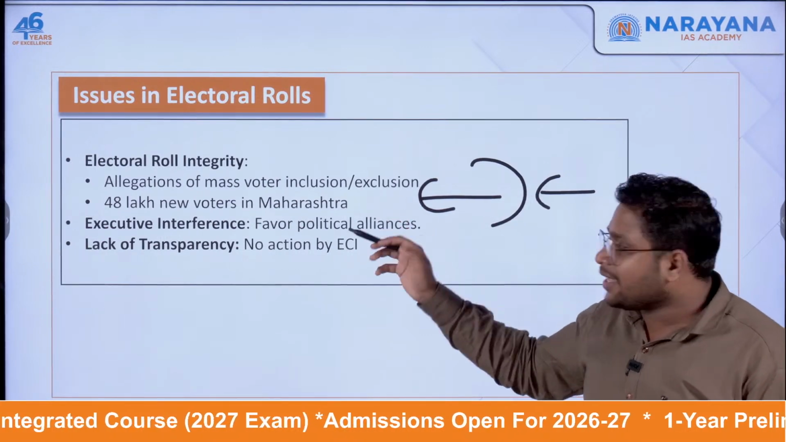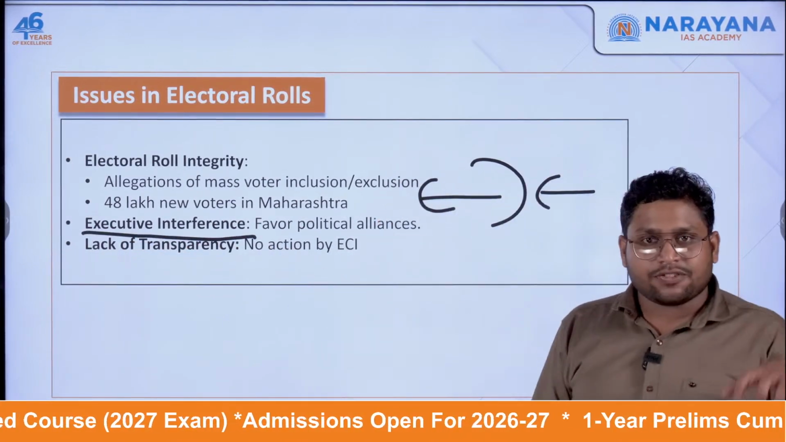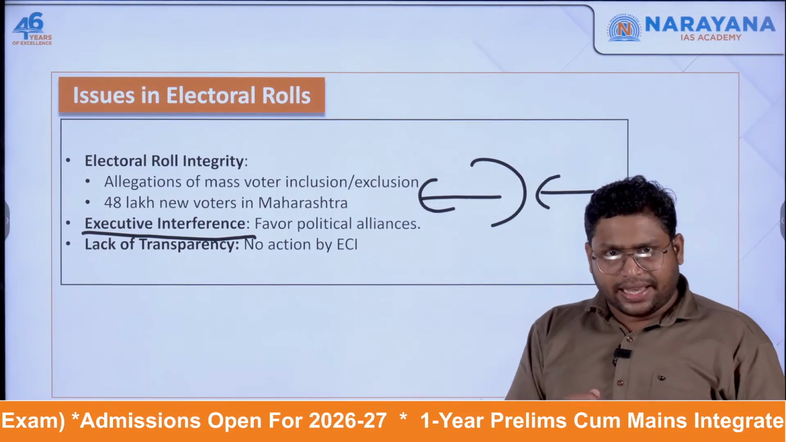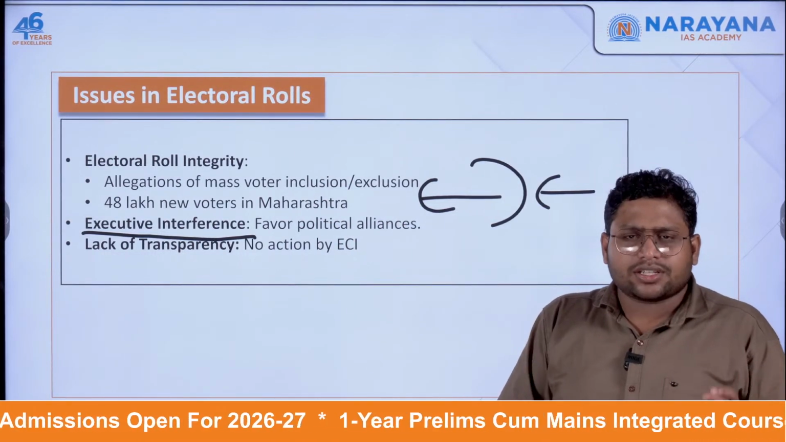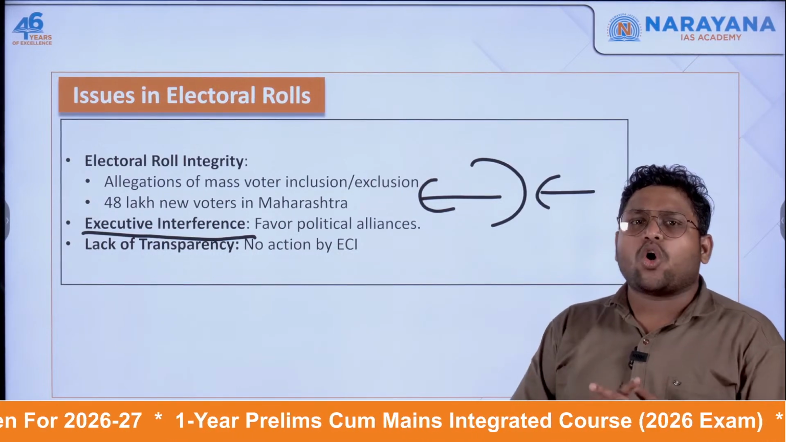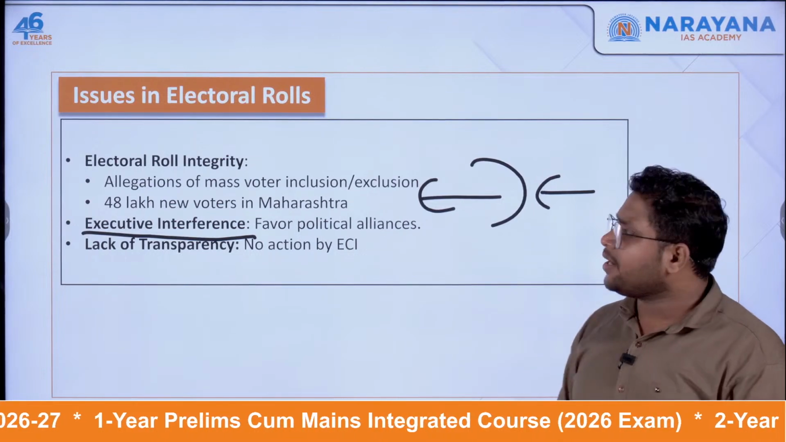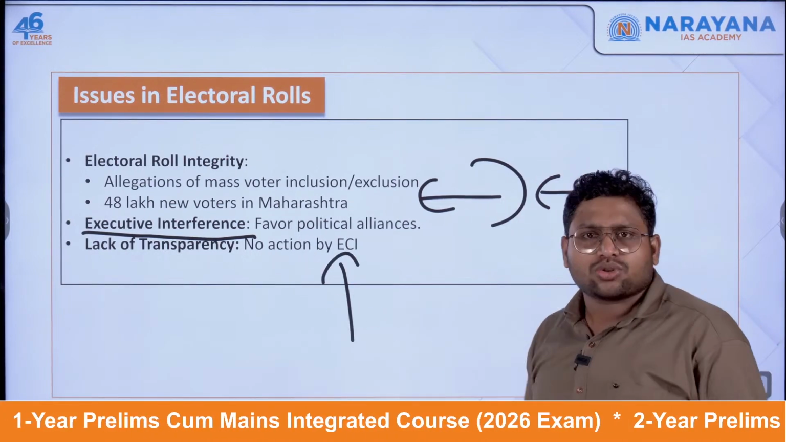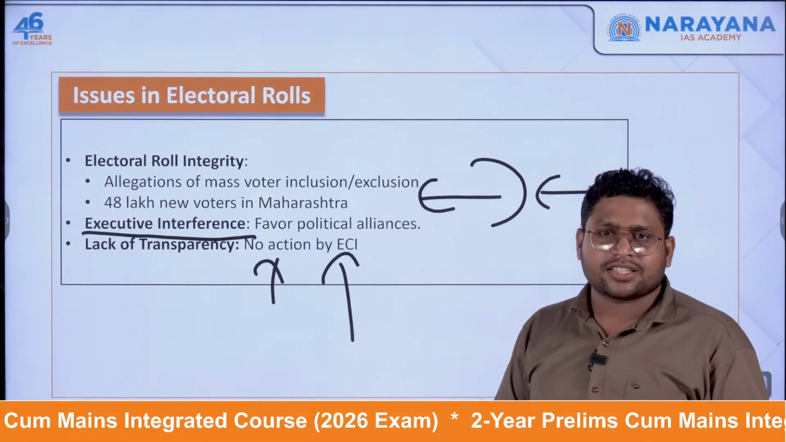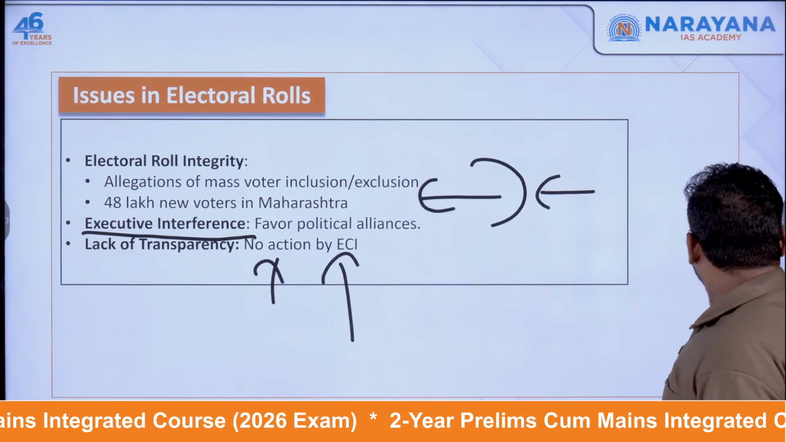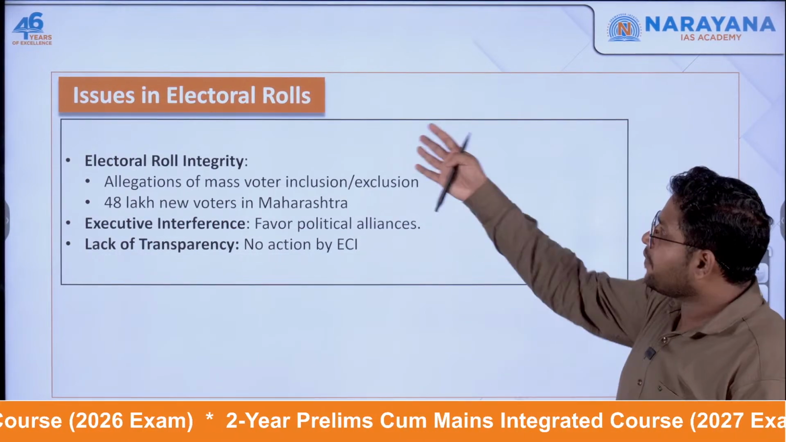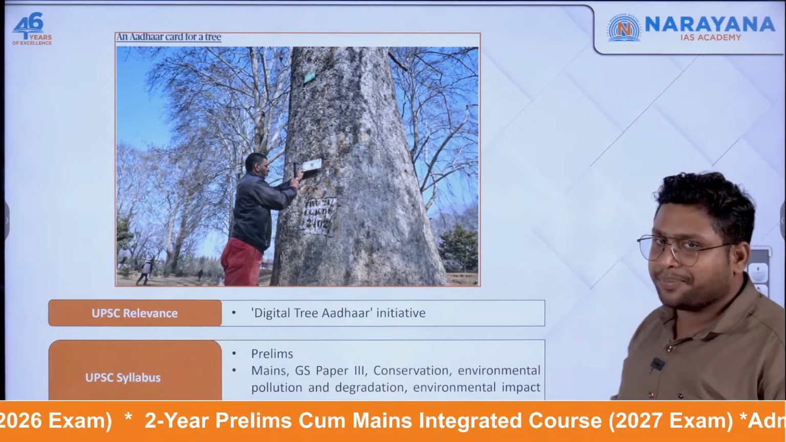So they are saying that there was some interference from the executive side on the Election Commission of India. And when this allegation was made, the Election Commission of India did nothing as such to make all its mechanisms so transparent that people start trusting this organization or institution. They have not taken any specific action in this aspect. This is what is being discussed or alleged with respect to the Election Commission of India.